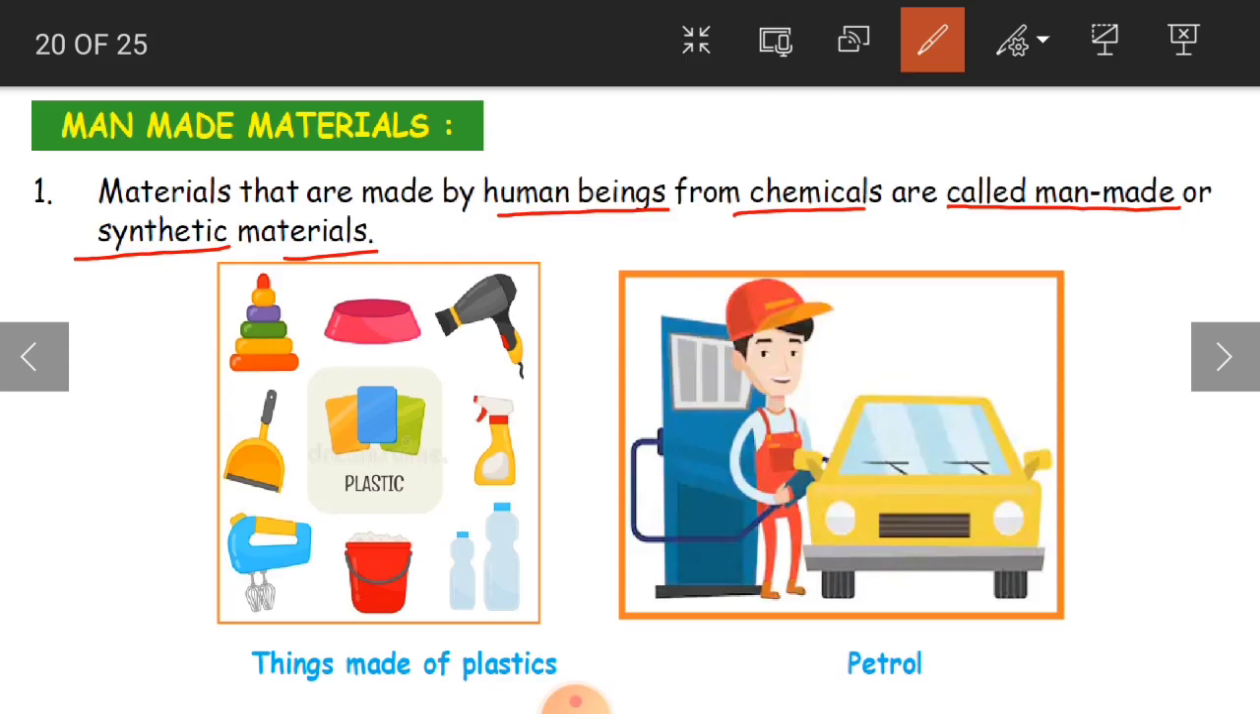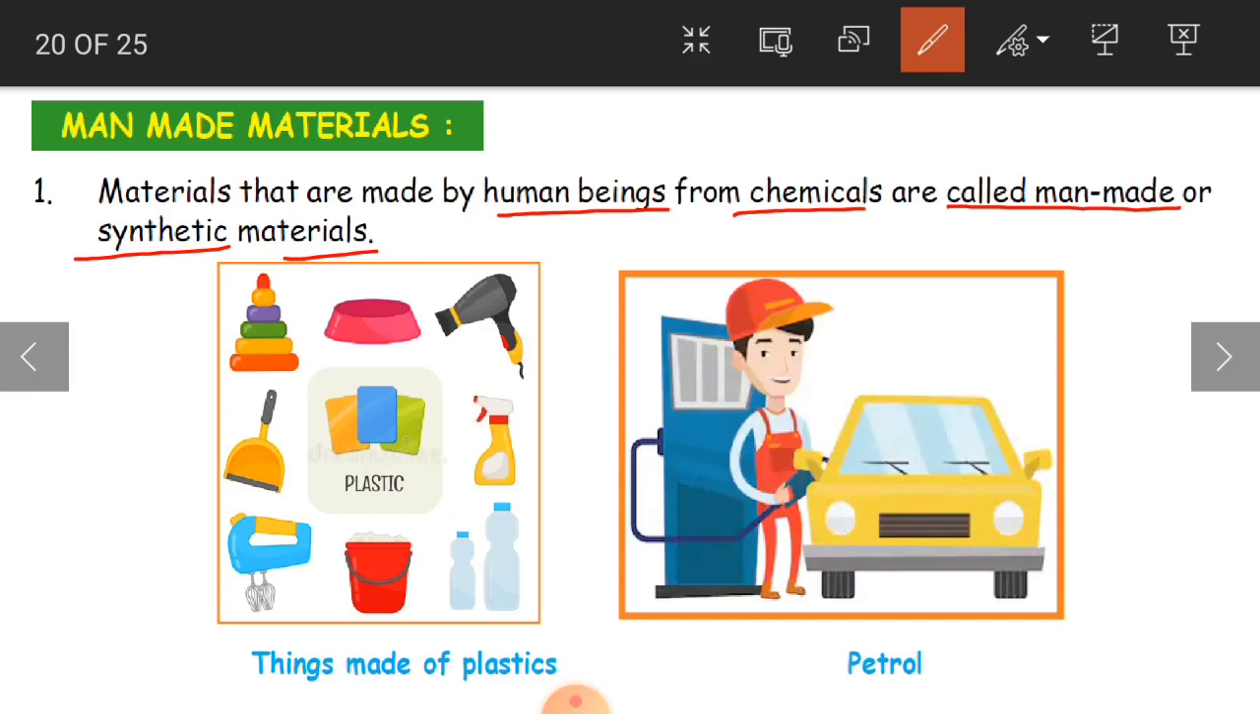Even though the plant and the animal are giving the material, we are giving a different shape to that particular material. Those all come under natural materials only. But here we have some special materials invented and made by man, like materials that are made by human beings from chemicals. They use some chemicals, and so we have invented some materials which are called man-made or synthetic materials. For example, here you can see plastic.